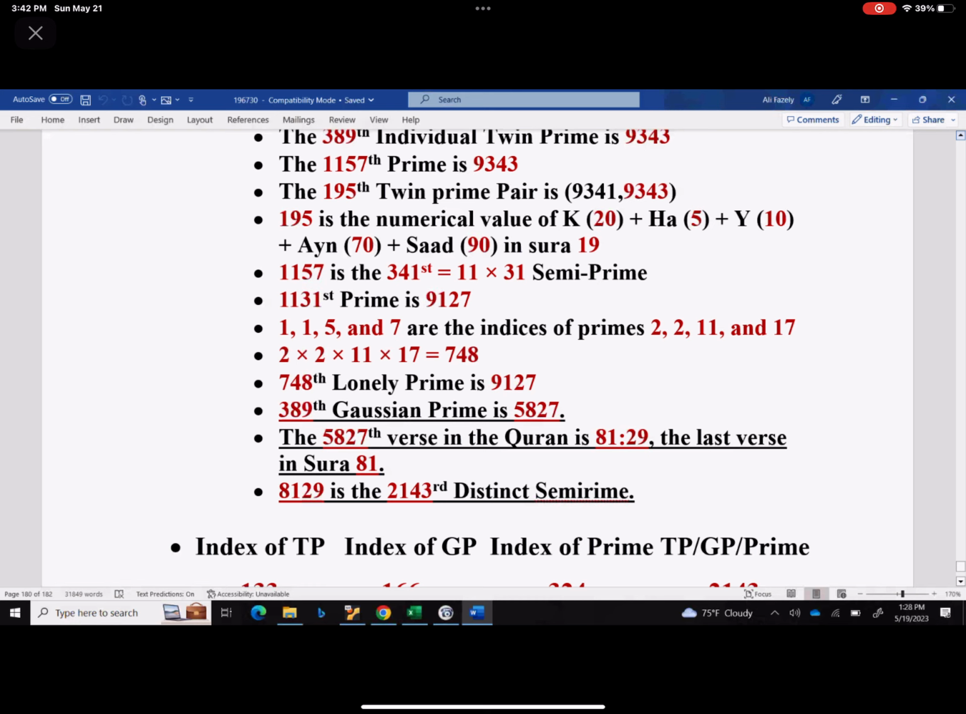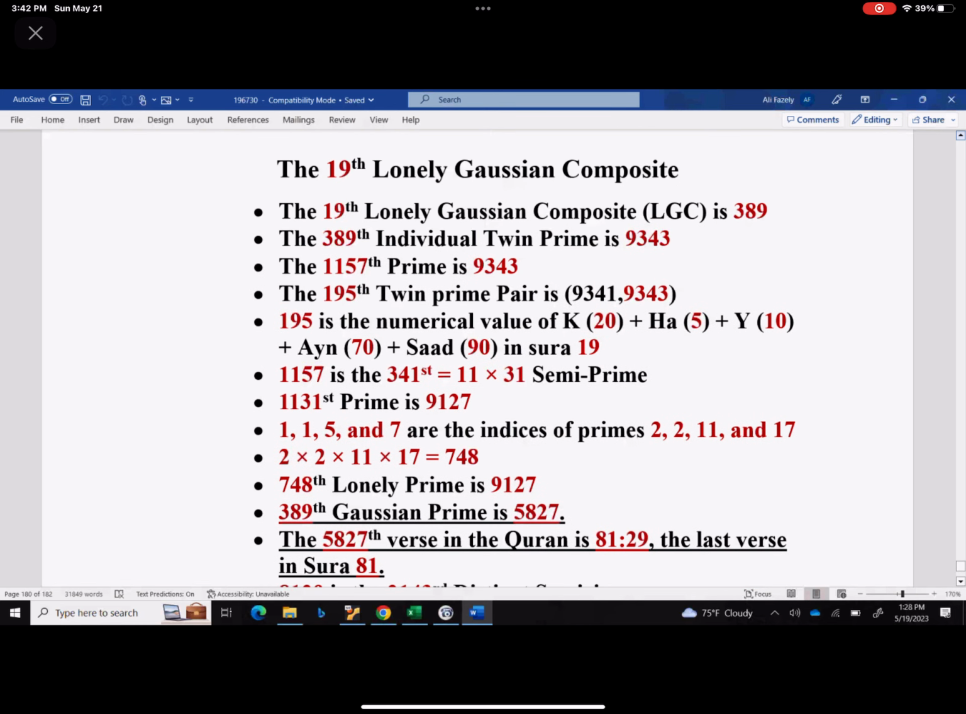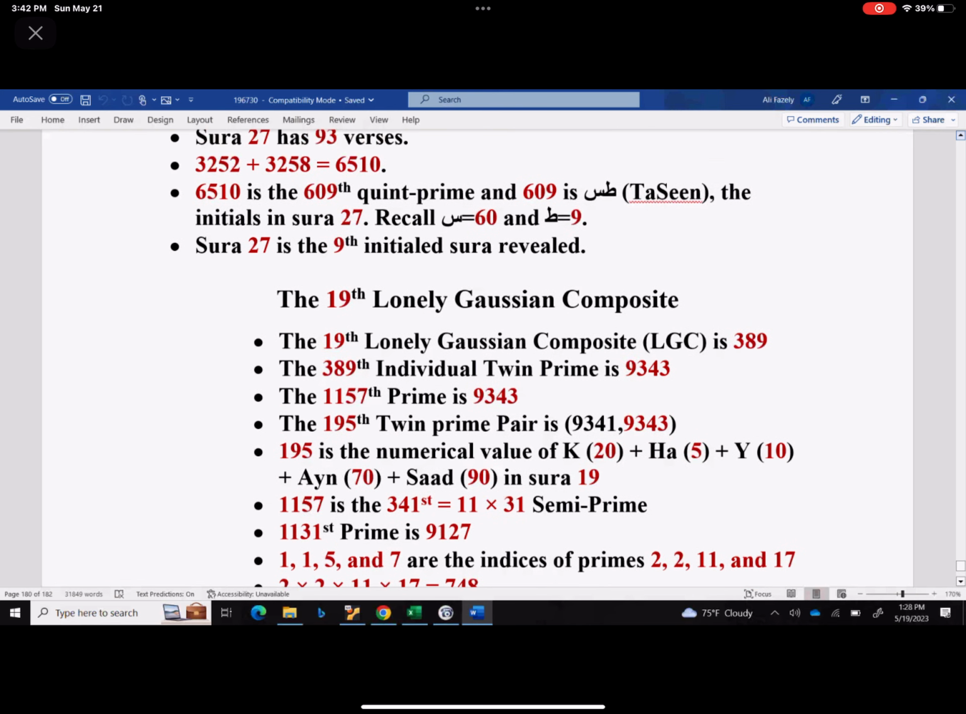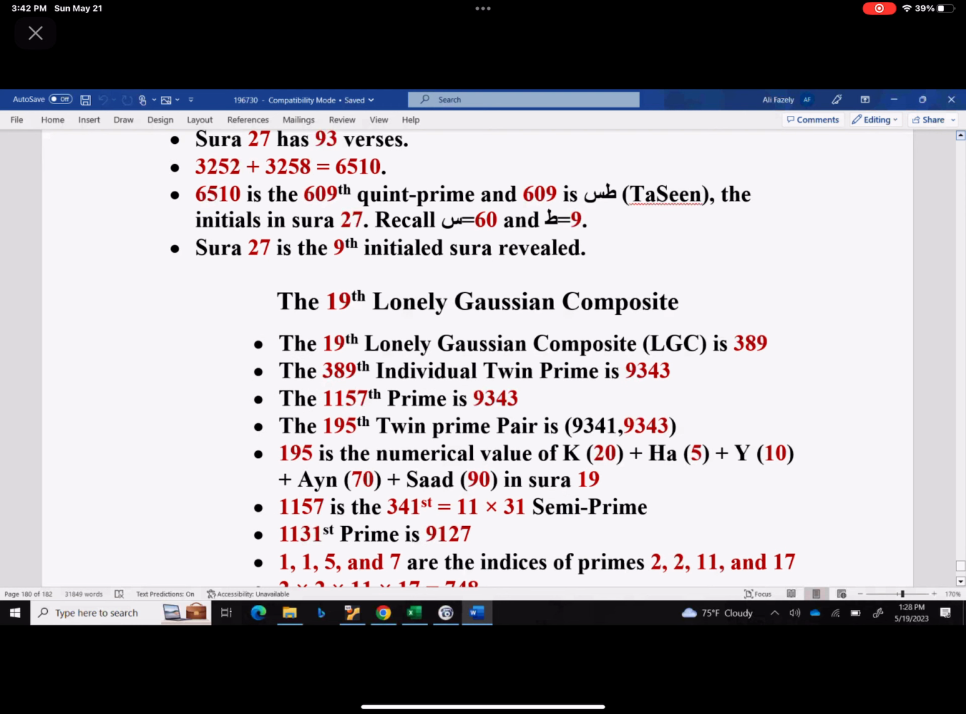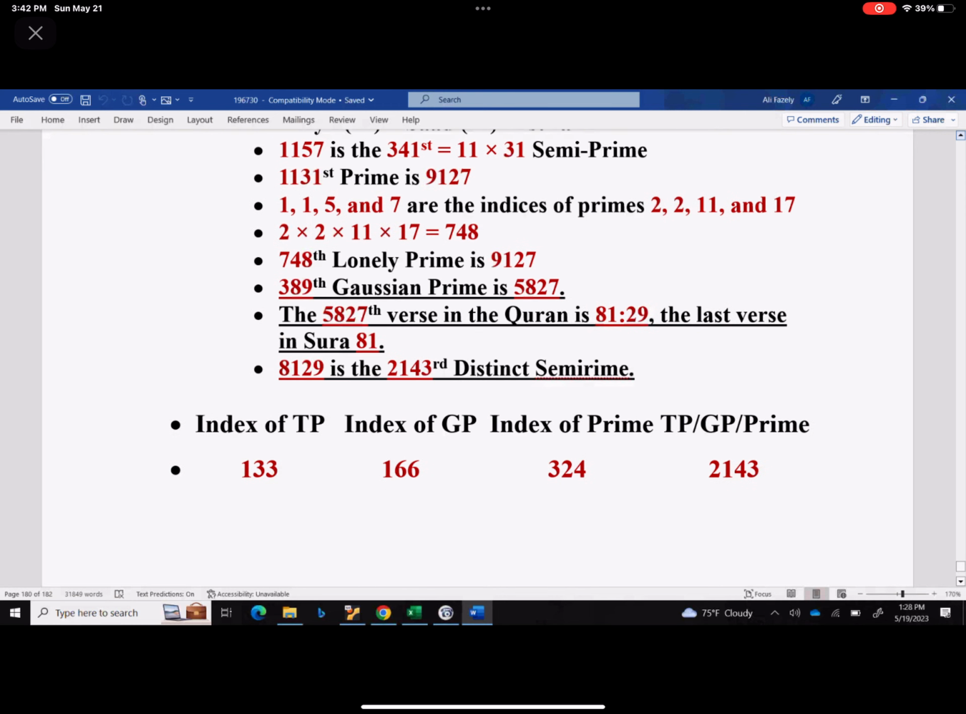389, which is the 19th lonely Gaussian composite, is the index of Gaussian prime 5827. The 5827th verse in the Quran is 8129, the last verse in Surah 81. But 8129 happens to be the 21st, 43rd distinct semi-prime.